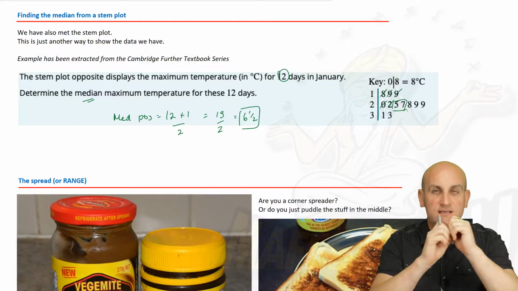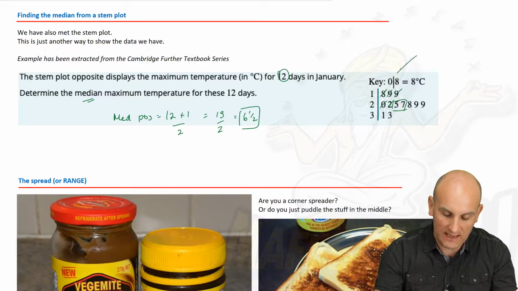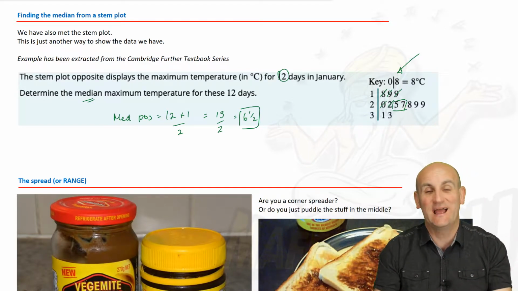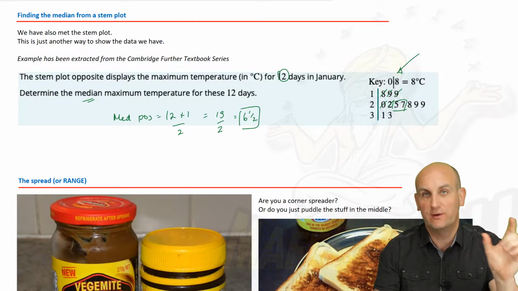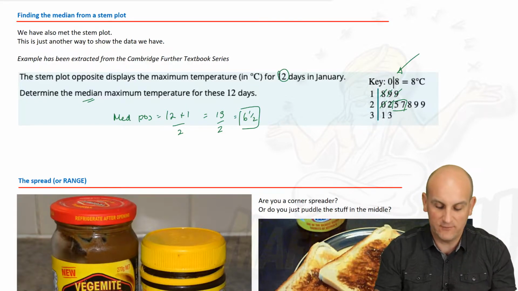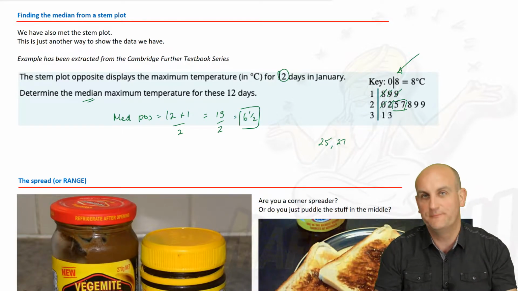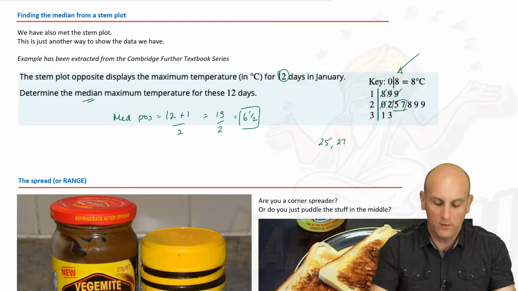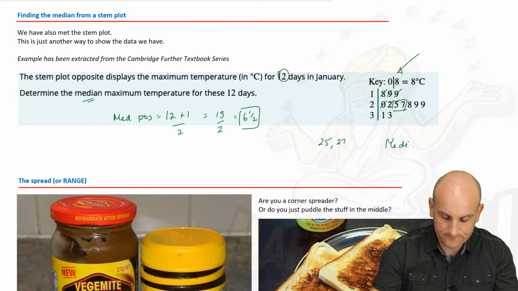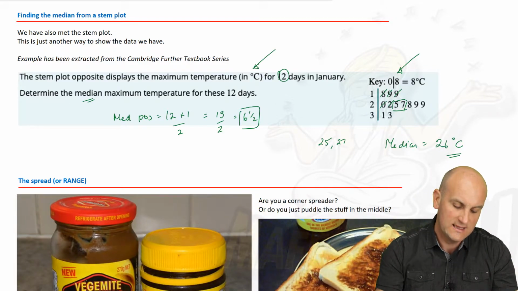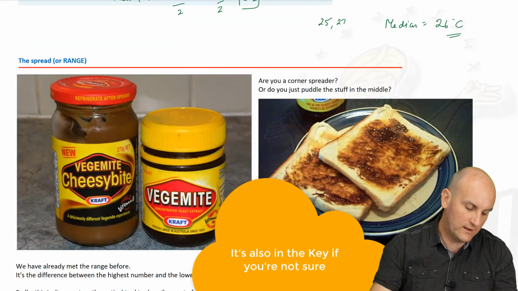But again, this is a huge trick because remember our key. When we read these stem plots, we need to make sure that we understand what the data is showing us. And that's not 5 and 7, it's actually 25 and 27. So we need to make sure we find the number halfway between 25 and 27. And again, once we understand that, then we can write down that our median would be equal to 26 degrees C. How do we know it's degrees C? Because they told me in the question here. So we now know how to do that, and that is awesome.